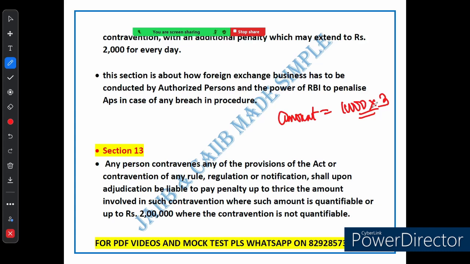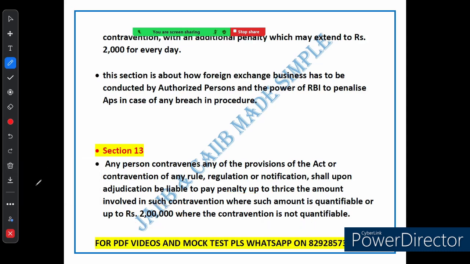That's the point. But what if the amount involved is not clear or is not easy to calculate? Two things can happen. Either the amount is clear, and you can see it written: penalty up to thrice the amount. And when the contravention is non-quantifiable, that means the amount involved is not clear or not easy to calculate, in that case the penalty can be up to rupees 2 lakh. And if you continue to break the rule, there is an additional penalty.